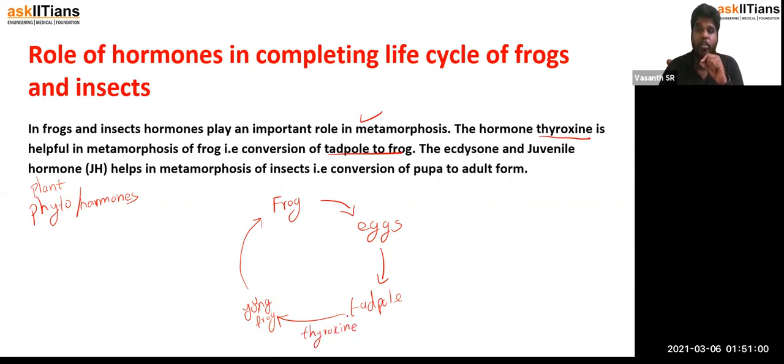So metamorphosis is a process where the juvenile form, or the young ones who do not have the same morphology as an adult, undergo a morphological change that leads to formation of the adult.